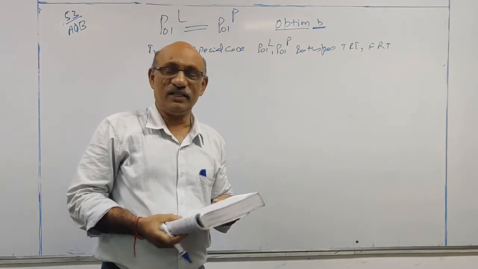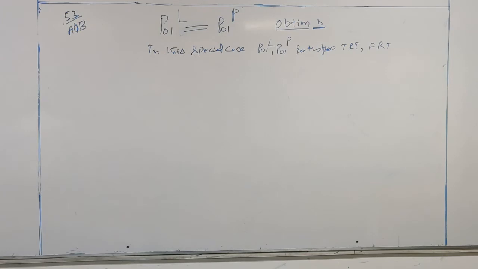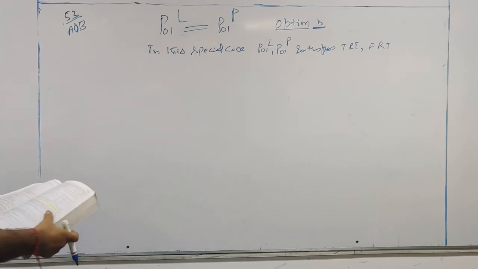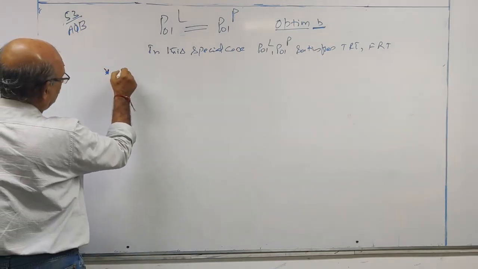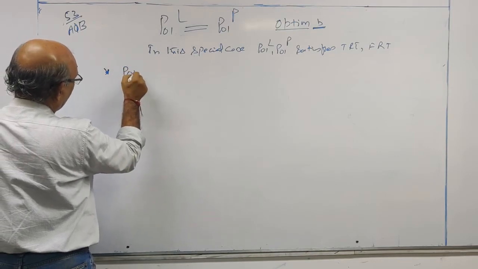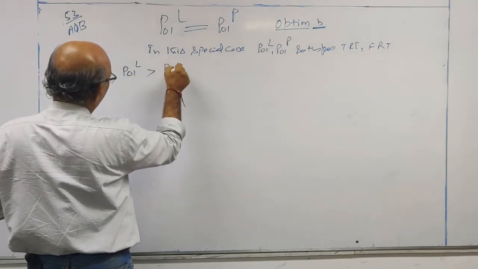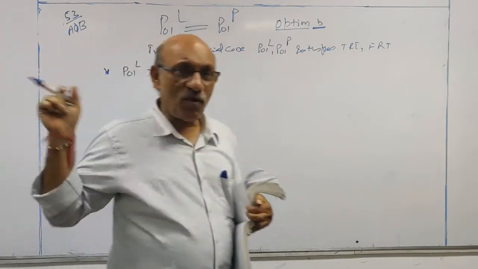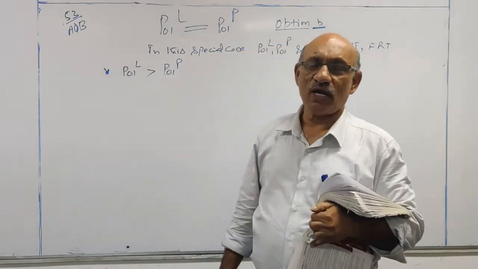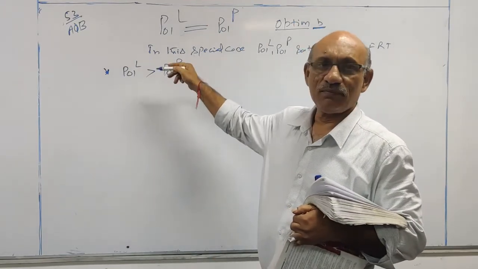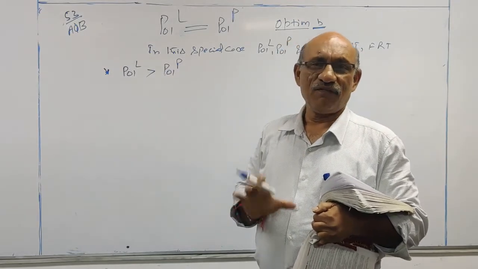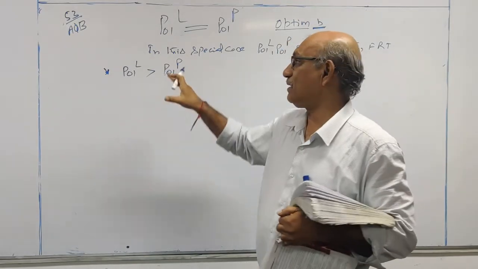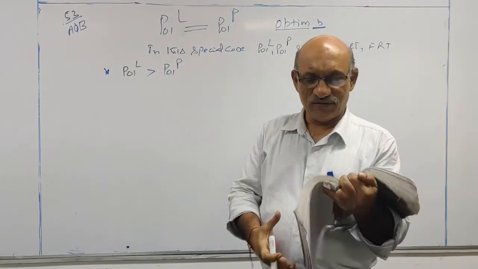This is question number 53. And one more point to remember: price index number of last year is always greater than price index number of past year. This point you can verify through the numerical problems I solved for you. In every problem this is true. The value of price index number of last year is more than the value of past year's index number.